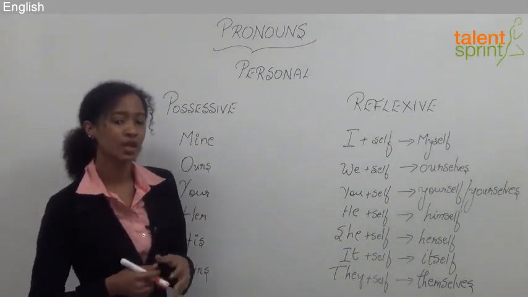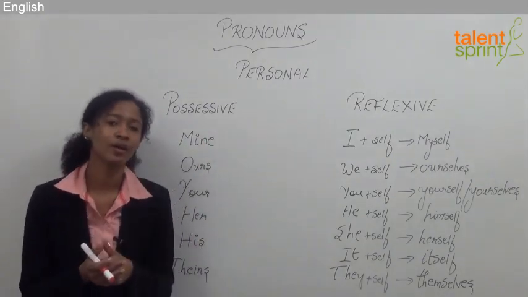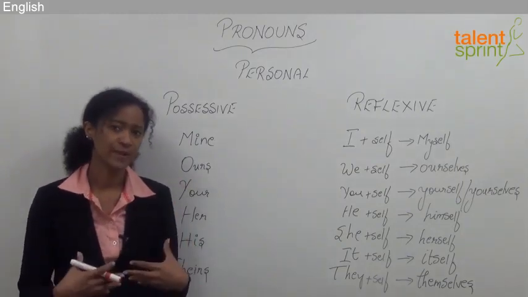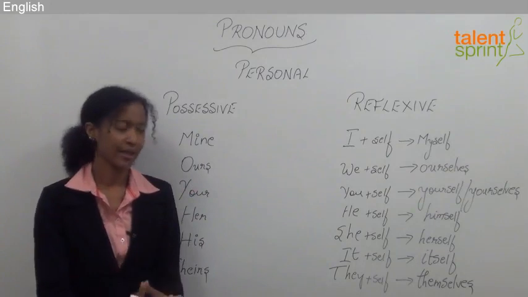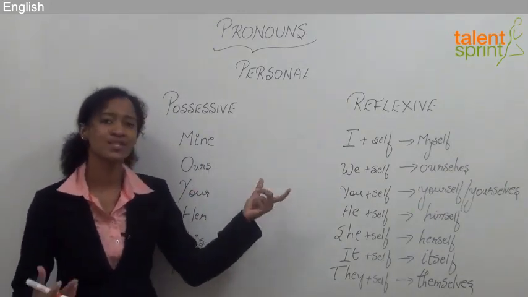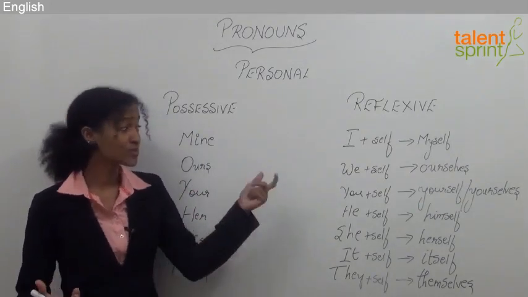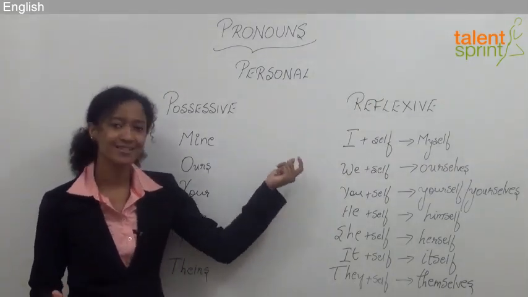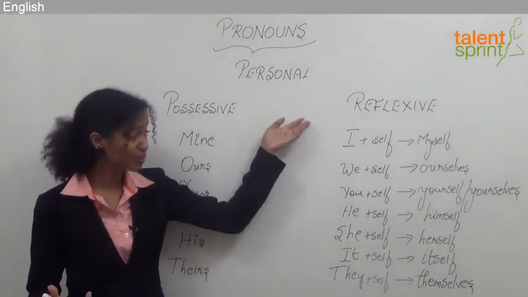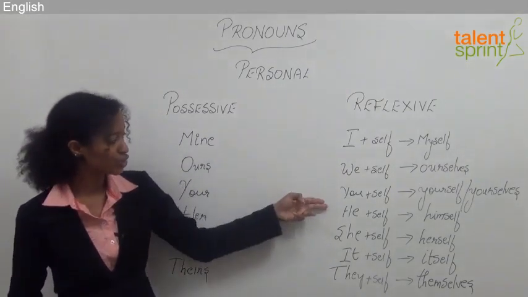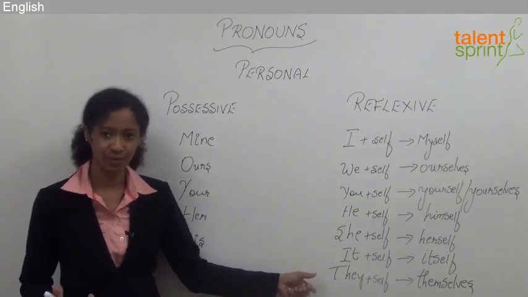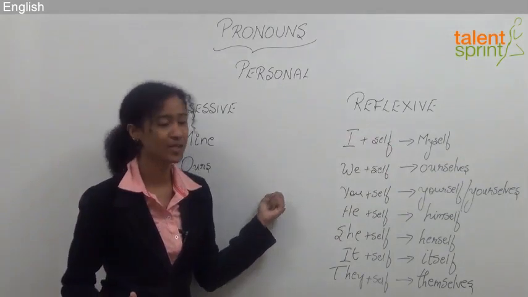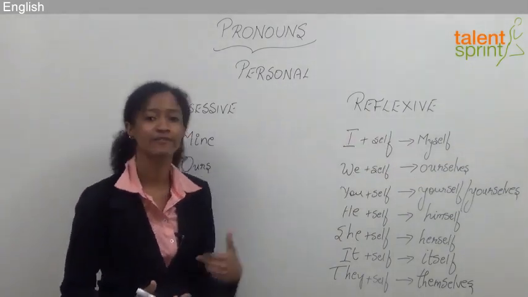Reflexive pronouns. Now, reflexive pronouns are pronouns where the person or a thing does the action to himself or some other person. And in reflexive pronouns, the pronouns are emphasized, so they're also otherwise called emphasizing pronouns. Basically, you add self or selves as a suffix to the personal pronouns: I, we, you, he, she, it, and they. We have 7 personal pronouns. So when you suffix self to it, this is what it becomes. I plus self, myself.